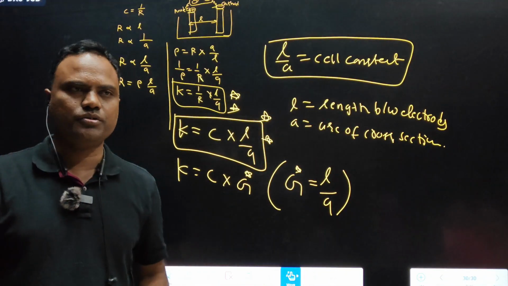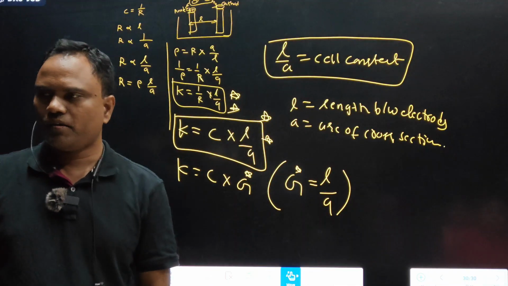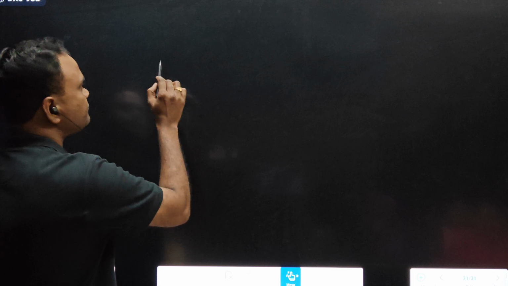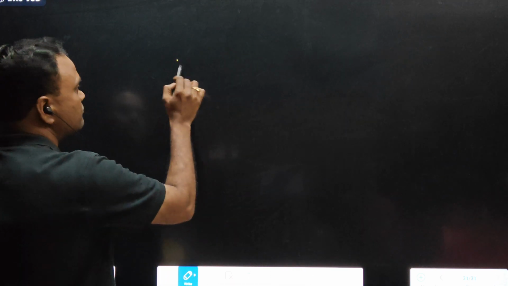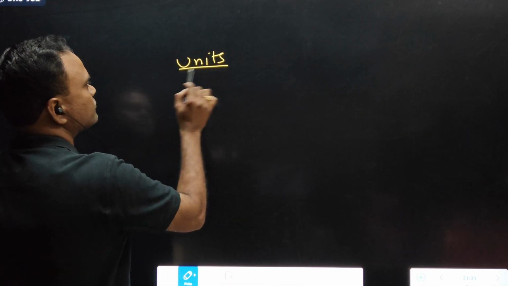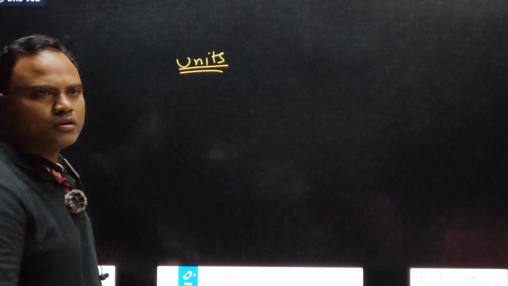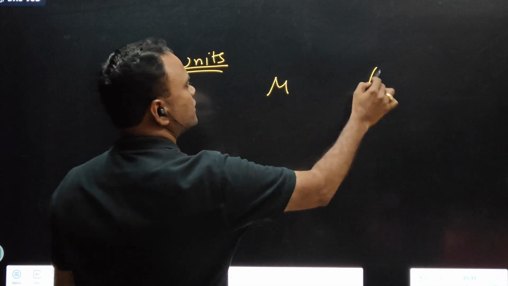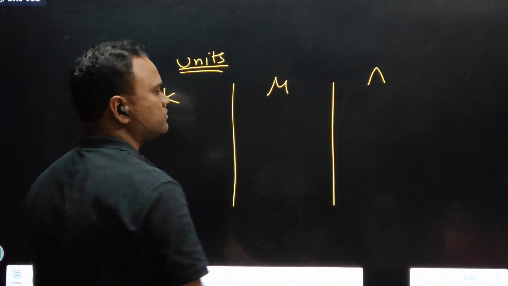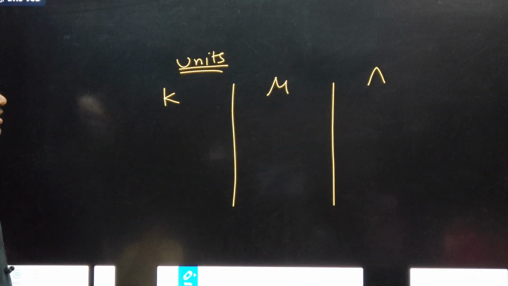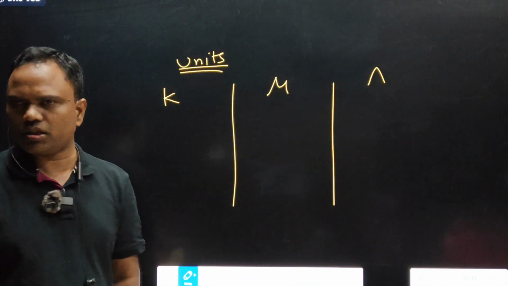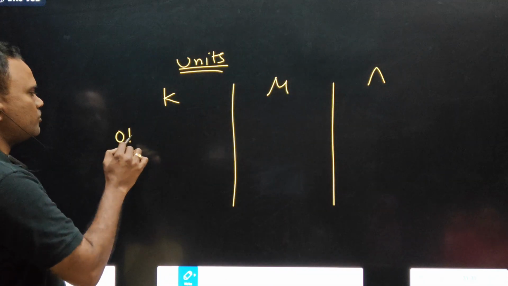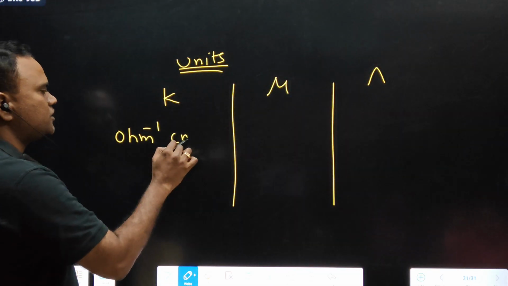Let us write the units. Units for specific conductance, molar conductance and equivalent conductance. For specific conductance, a small derivation is there: we write area units, length units, and after that we get ohm inverse, centimeter inverse.